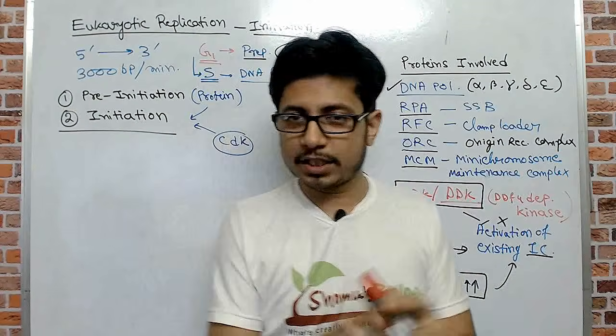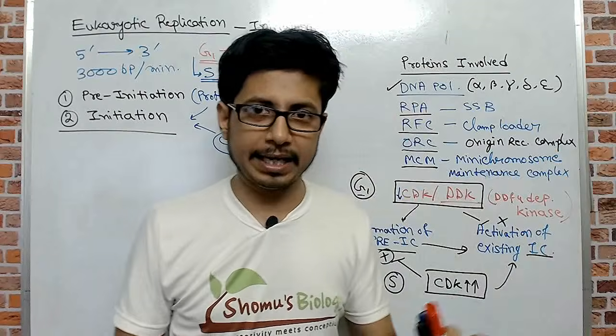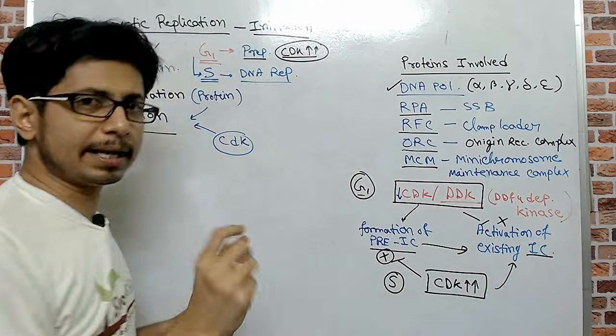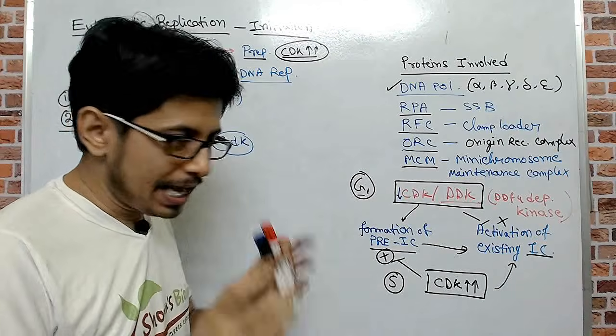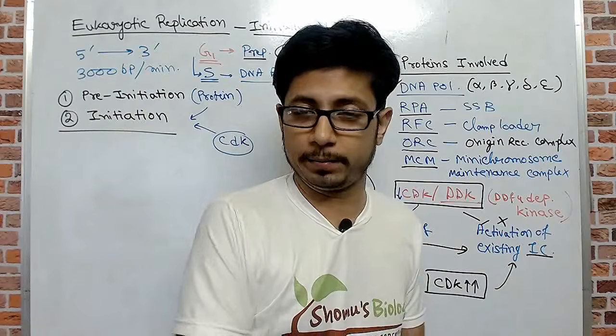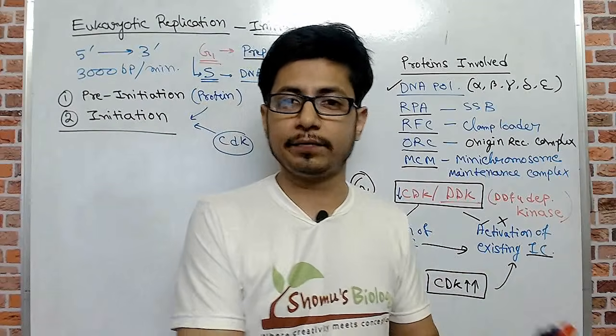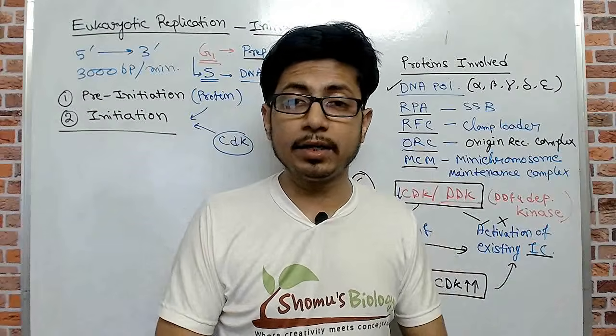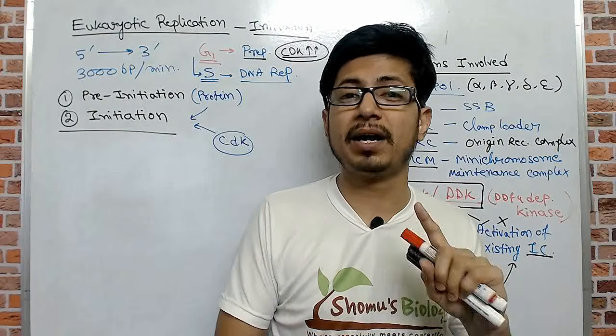So now, as you know how it is regulated by CDK and DDK, the second thing we want to talk about is the key enzyme for DNA replication, and the key enzyme is DNA polymerase. There are different types of DNA polymerase. In prokaryotes, there are polymerase 1, 2, 3, like that. In eukaryotes, there are polymerase alpha, beta, gamma, delta, epsilon.